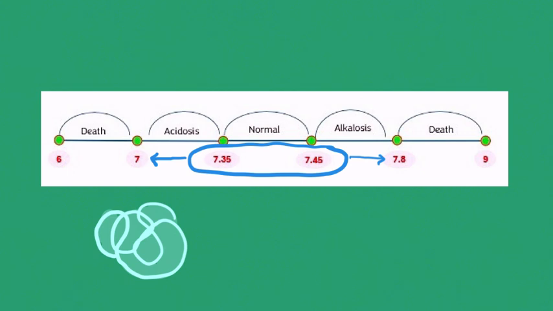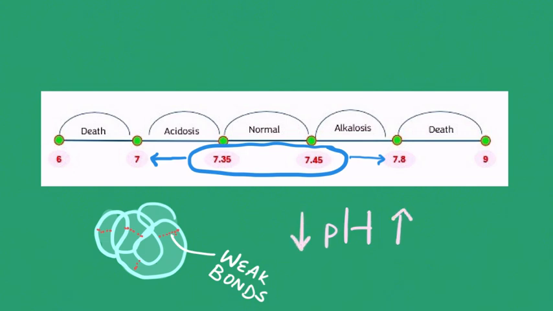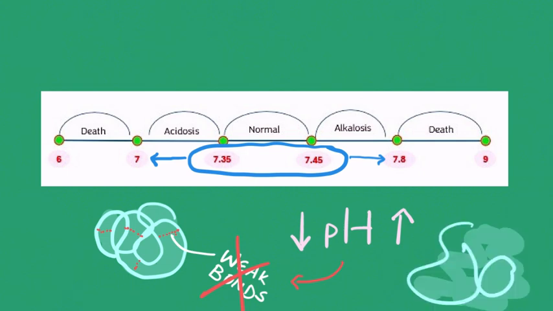A protein is a chain of amino acids that is folded in a very specific way, and the final shape is held together by weak bonds. If the pH is either too low, which means it's acidic, or if the pH of the body fluids is too high, which is basic or alkaline, then these weak bonds can be disrupted and the protein loses its shape. When it loses its shape, it loses its function as well.